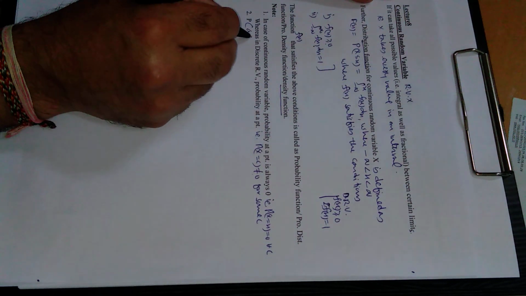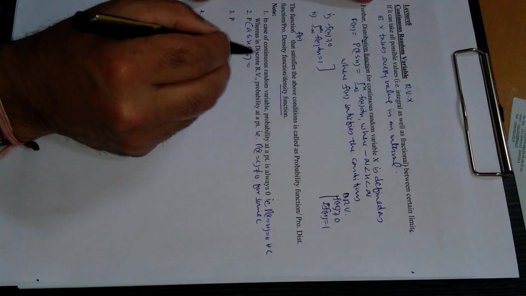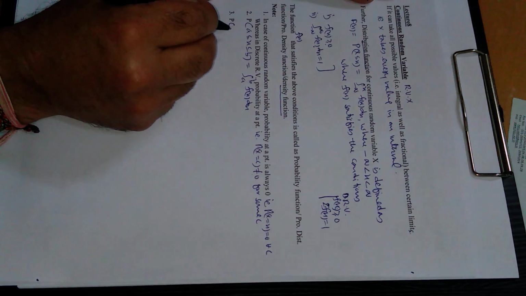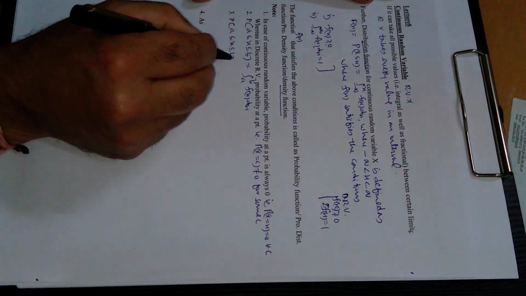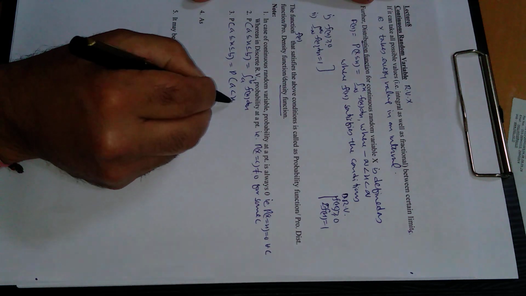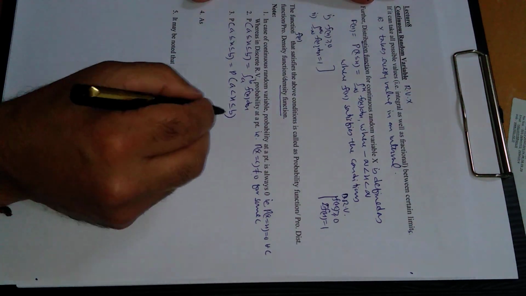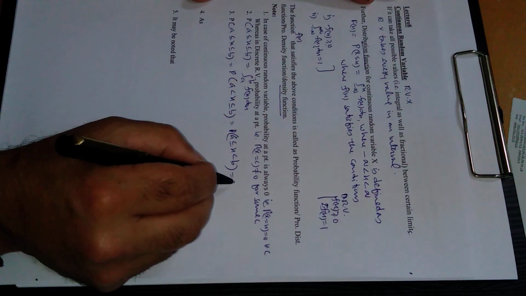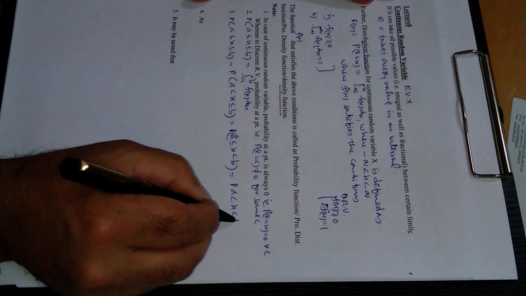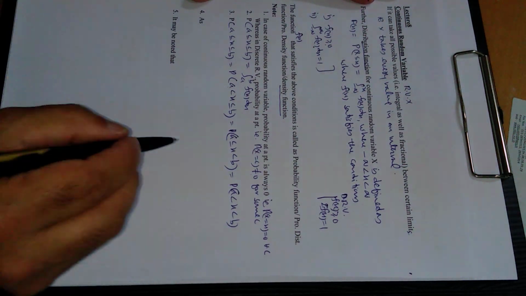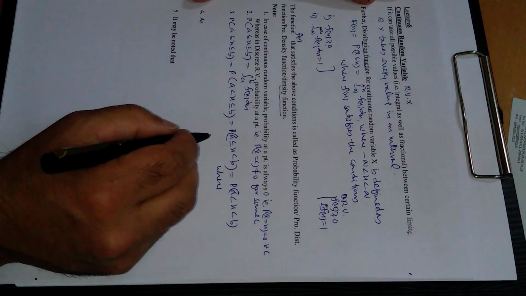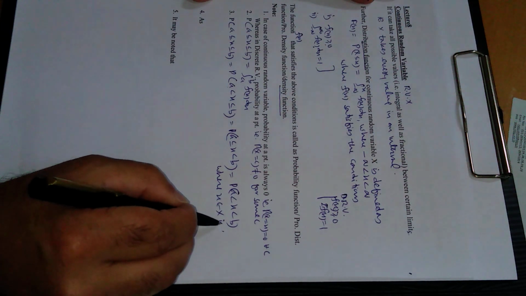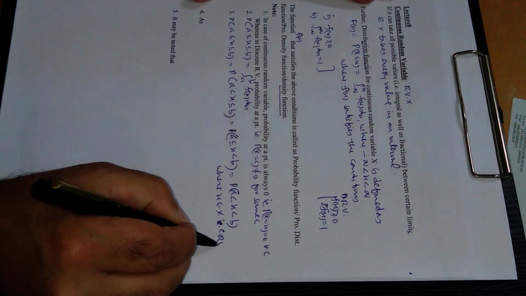Number 2, probability that X lies in the range a to b is always equal to the integral from a to b of f of x dx. Number 3, probability that X lies in this range is further equal to probability that X lies in this range excluding a. Further, probability that X lies in this range excluding b, and probability that X lies in this range excluding both a and b, where small x belongs to capital X, that is, a continuous random variable.